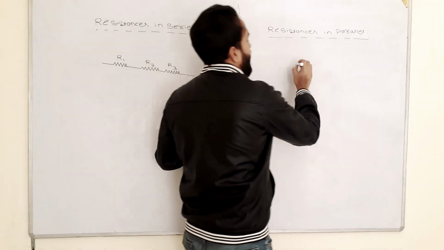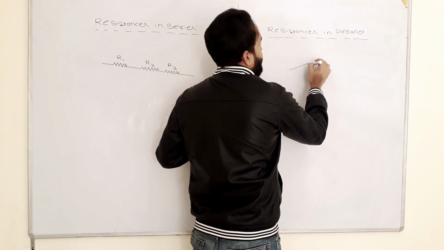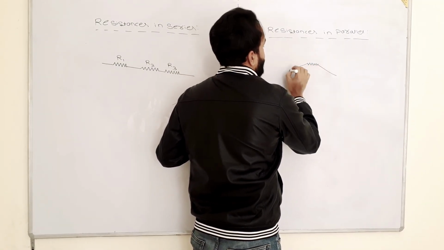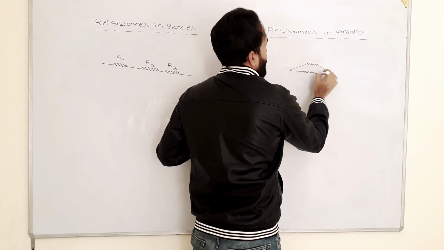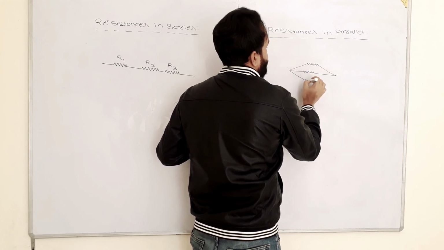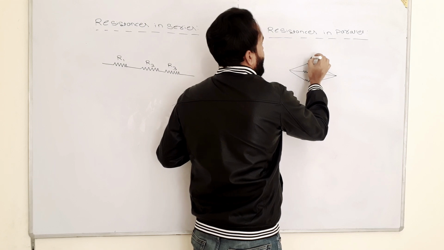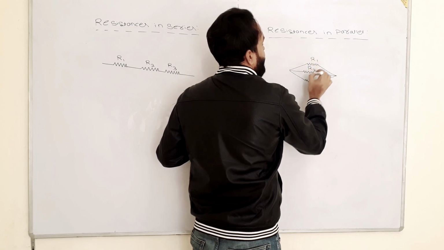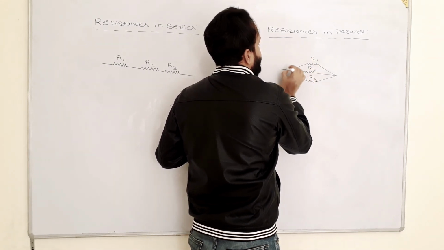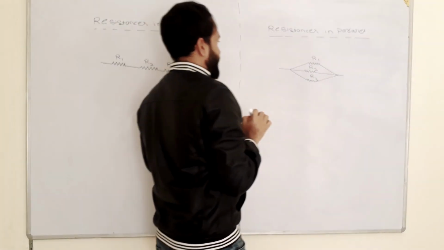Now I want to add resistances in parallel. Now this R1, R2 and R3 are in parallel. Okay, fine.